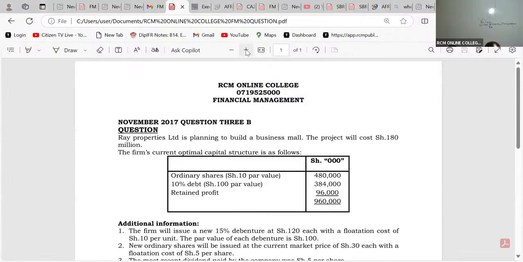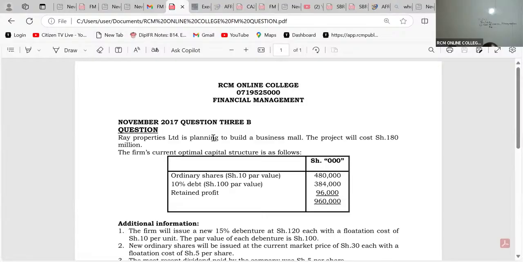It's quite an old question. Old is gold, always. November 2017, question number 3B. This question will expose us a lot to capital structure decisions, to cost of capital questions. Most importantly, this concept of WMCC, weighted marginal cost of capital.